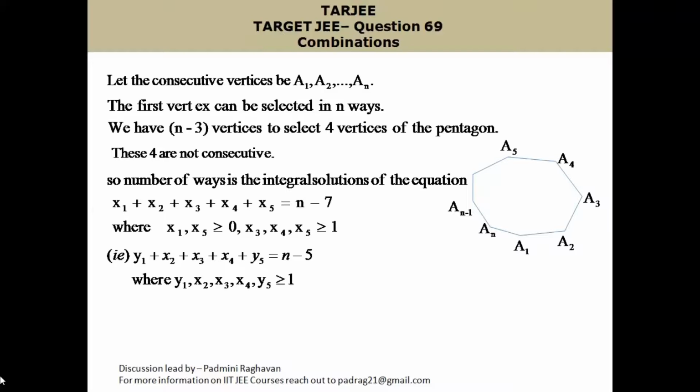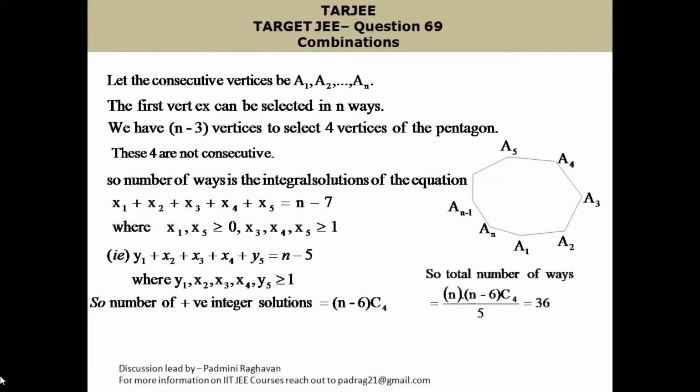Call x1 plus 1 as y1, and x5 plus 1 as y5. So the condition on y1, x2, x3, x4, y5 is that all of them have to be greater than or equal to 1. That means we need to find the number of positive integral solutions of the given equation. The number of positive integral solutions is n minus 6 C4. So we can select the first vertex in n ways, and the remaining 4 vertices so that no 2 vertices are consecutive in n minus 6 C4 ways. But then each pentagon will be counted 5 times.